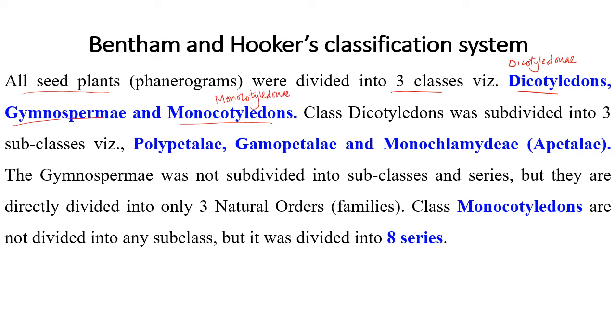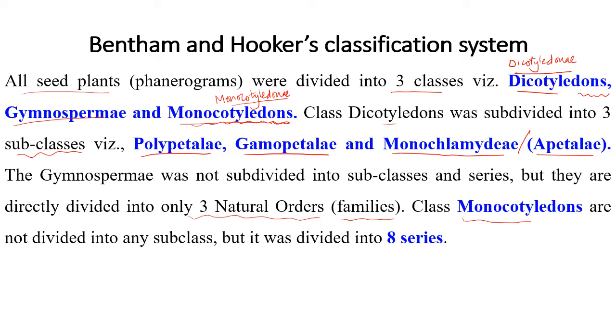Remember, for your understanding, I use the traditional words monocotyledons and dicotyledons, but the actual words used by them were dicotyledony and monocotyledony. The class dicotyledons was subdivided into 3 subclasses, that includes polypetaly, gamopetaly, and monochlamydy, synonymously also called as apetaly. The gymnospermy was not subdivided into subclasses and series, but they were directly divided into 3 natural orders, that is called as the families.